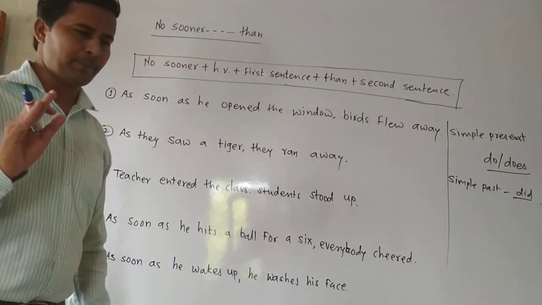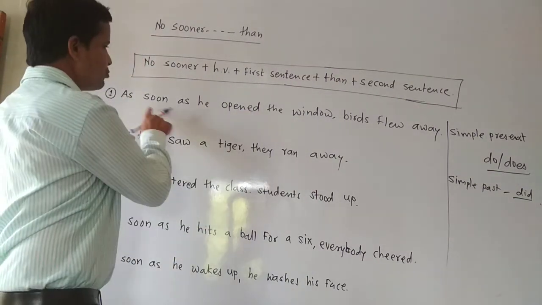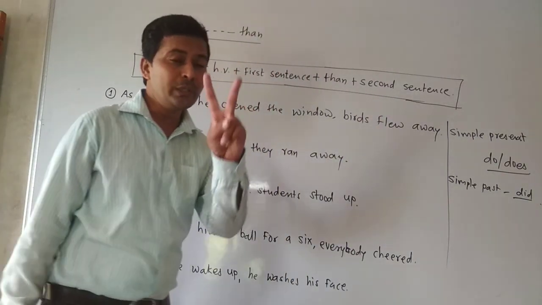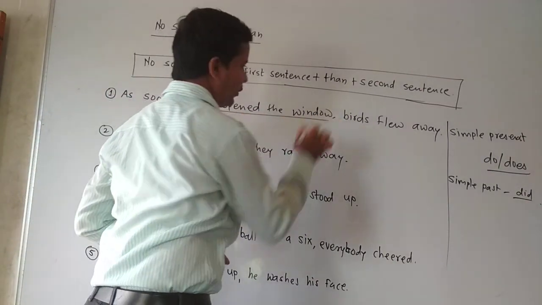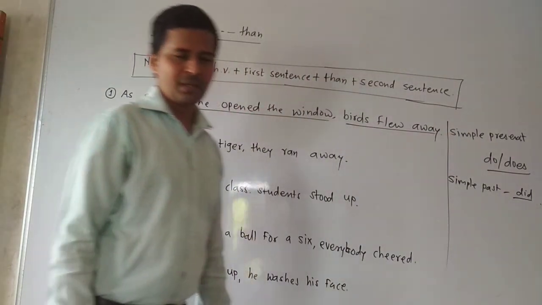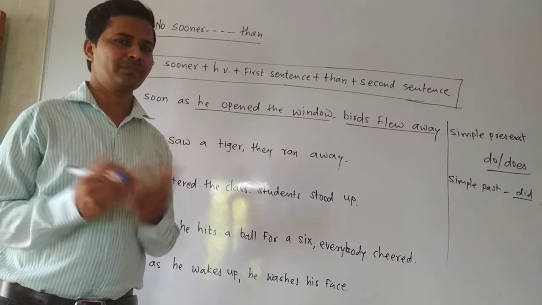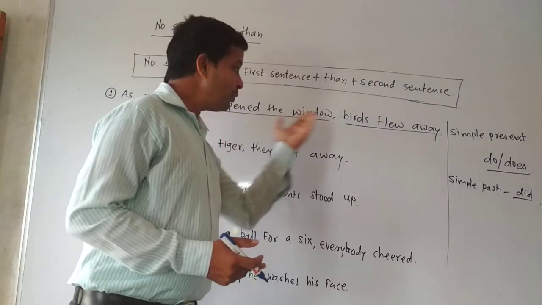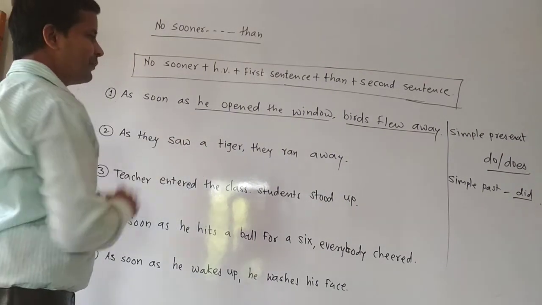First of all, I am reading the example. As soon as he opened the window, birds flew away. See, two incidents are given here. What are these two incidents? He opened the window. Then the second incident, birds flew away. So according to you, which incident takes place first? He opened the window, because before opening the window, birds can't fly out from there. So that's why this is the first incident.